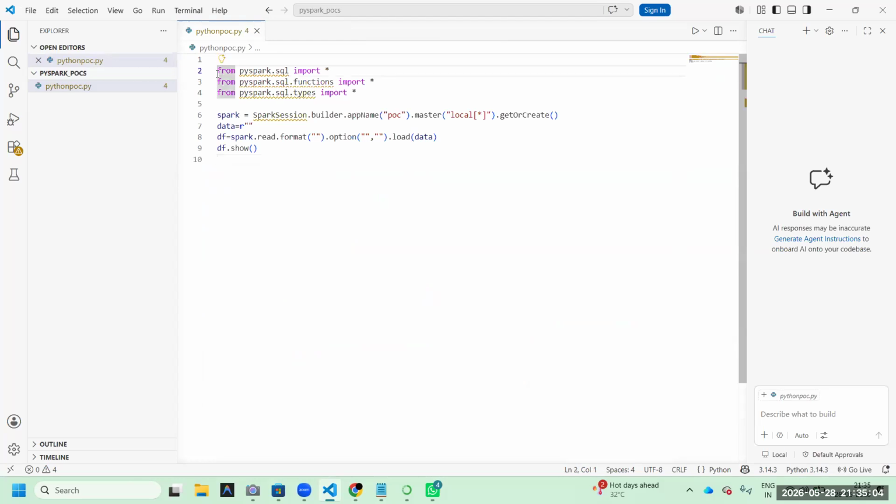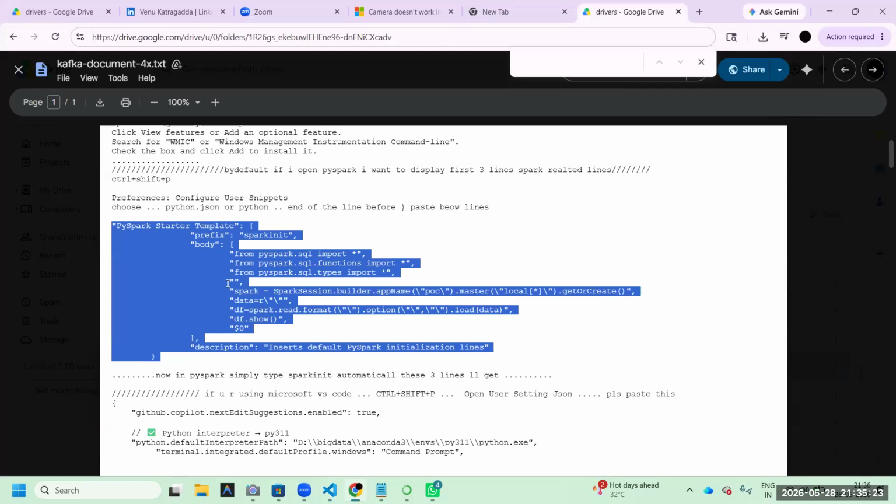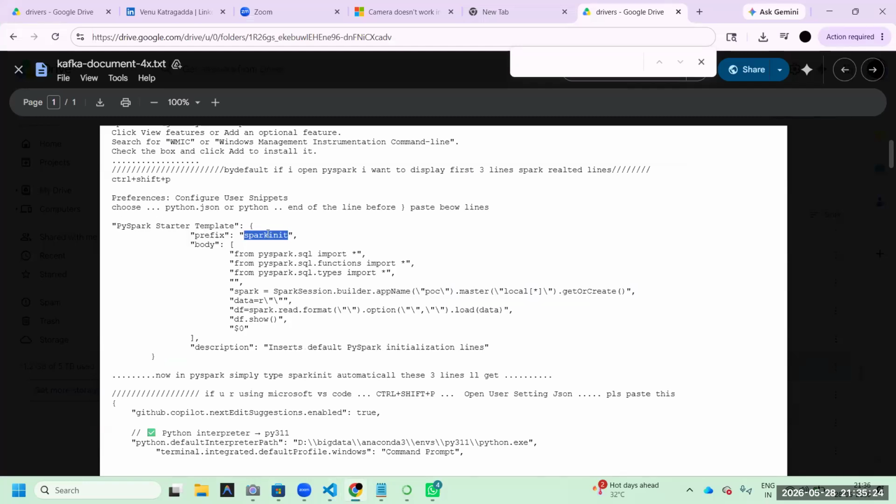Usually, if you want to implement any Spark related code, this first line is commonly used. That's why to configure this, you are using all these steps. I think you can understand. If you type this name, automatically these 4 lines you will get.